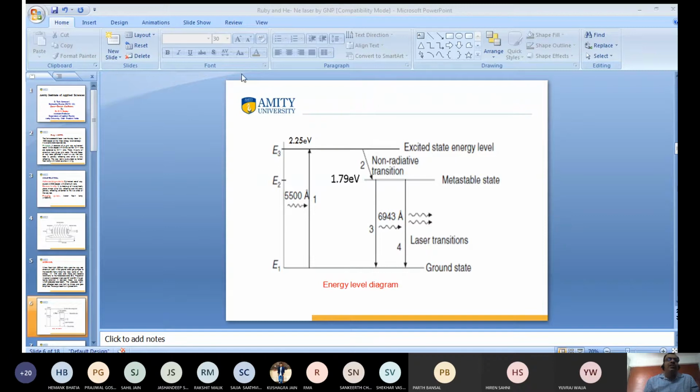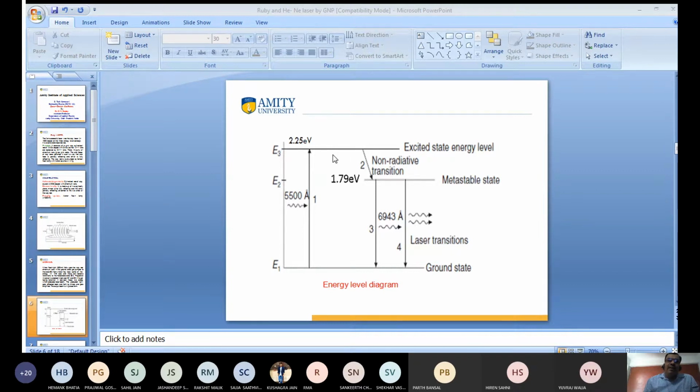This is very short lived. So there is a metastable state where the chromium ions come. This is a non-radiative transition. No radiation takes place, and the time period is very short. So ultimately all the chromium ions jump to the metastable state.